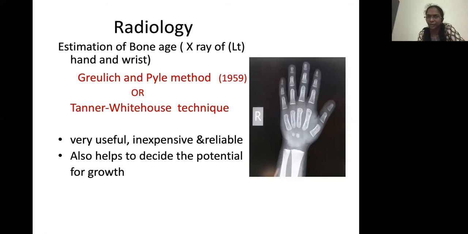So you have to compare one age below, one age above, and then slowly see all these things, that is the metaphyseal and all the carpal bones at the very least. Other things like the metacarpal heads, epiphyses of the phalanges, the degree of fusion, everything has to be seen, to find the most appropriate X-ray, and then the bone age is calculated. So the Greulich and Pyle method is very useful, inexpensive and reliable. It also helps to decide the growth potential of the child. I'll be coming to the Tanner-Whitehouse method.